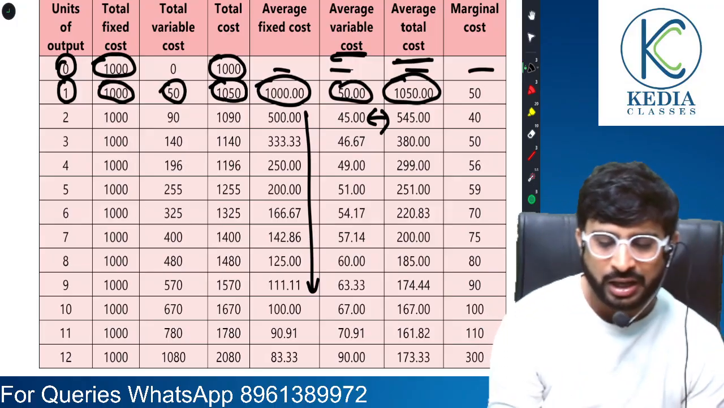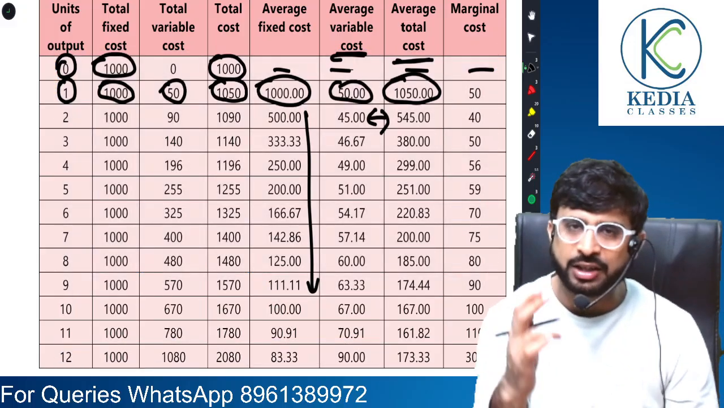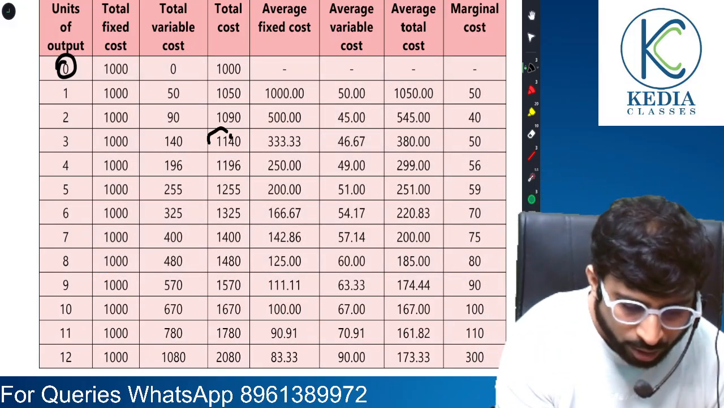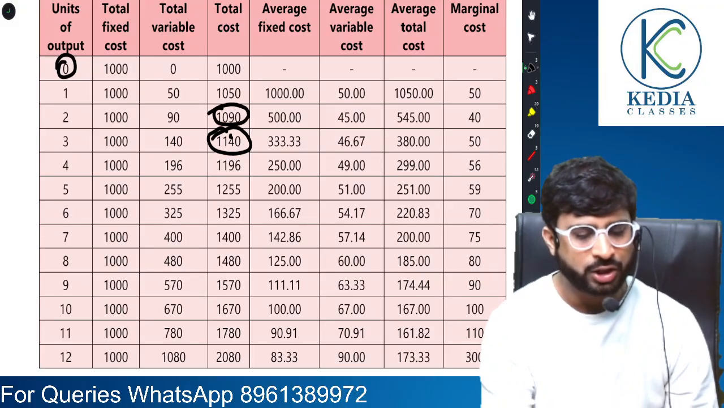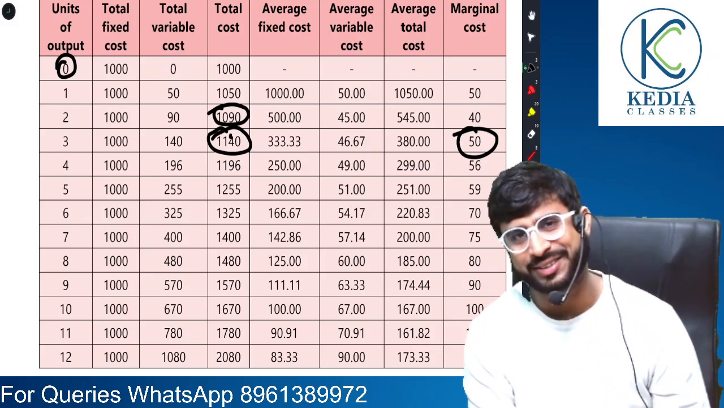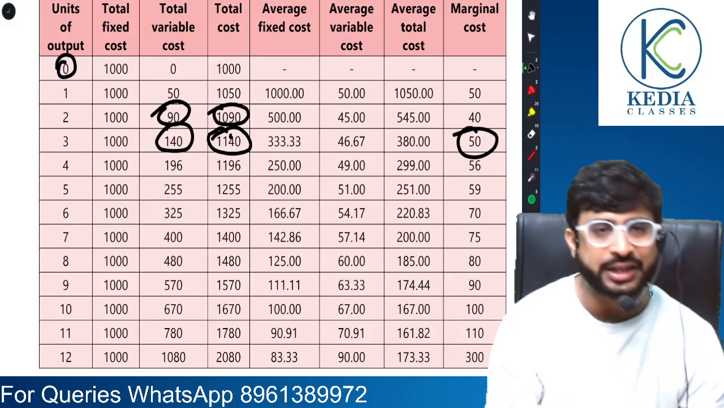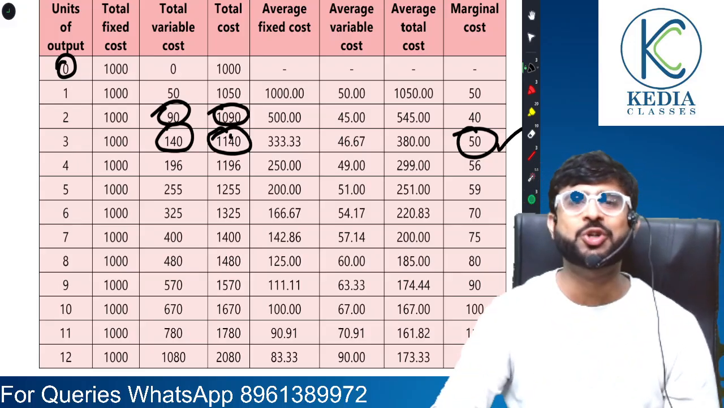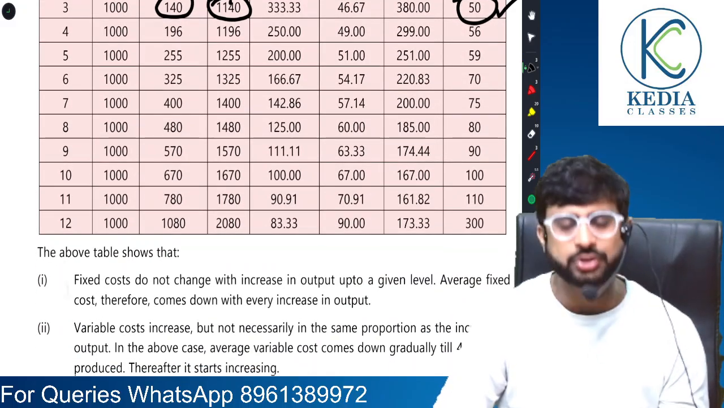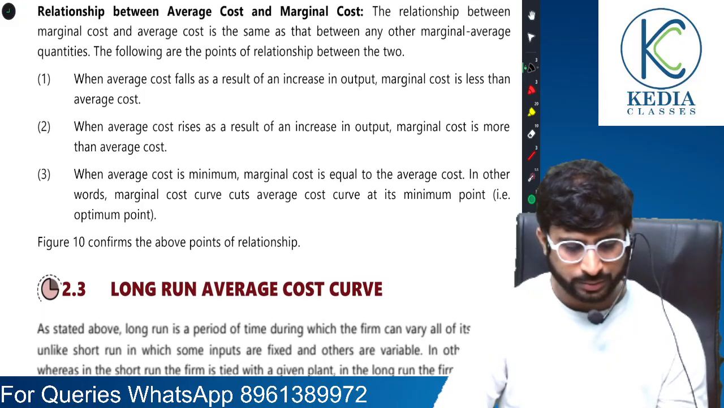Coming to marginal cost, I told you you can find marginal cost in two methods. You can find the difference between two successive units for total cost or for total variable cost. Look here, 1140, 1090. You just subtract this, you are getting 50 rupees. Or you subtract total variable costs, 140 minus 90, still you are getting 50. So see, marginal cost is the same. Very important, remember this.